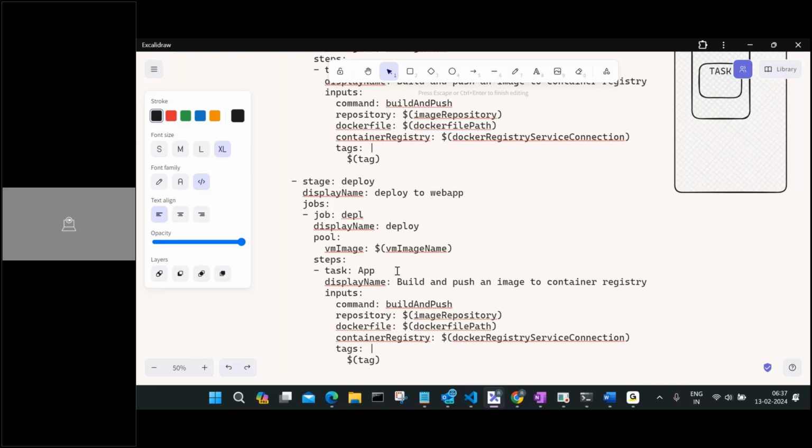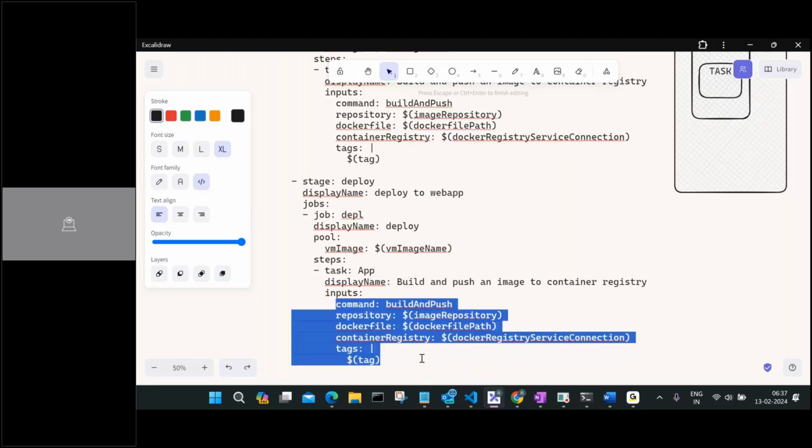Let's try to find out how that really works. You just have to change this entire task here and write a different task, which will have different inputs, and you need to understand those inputs. That's it. Let's try to see that.